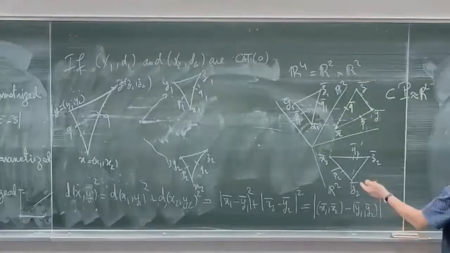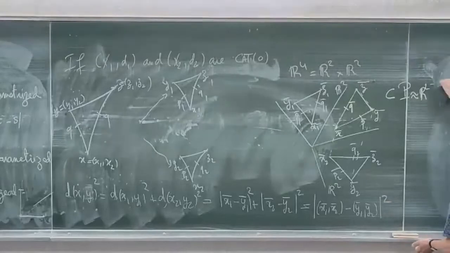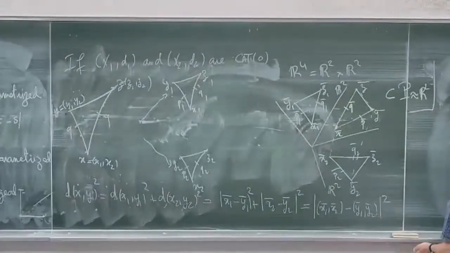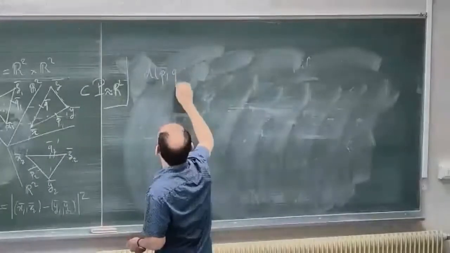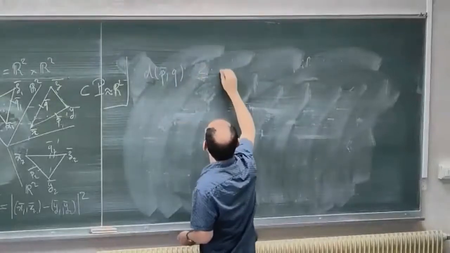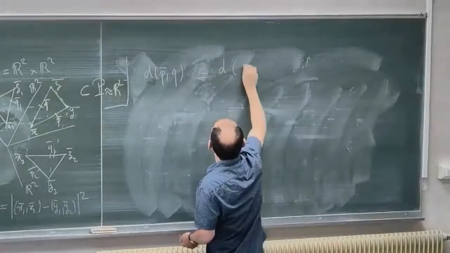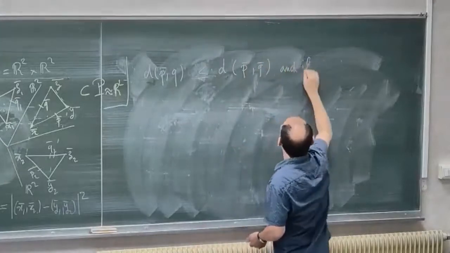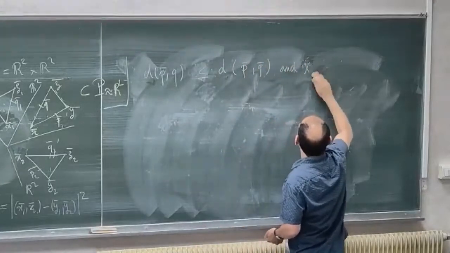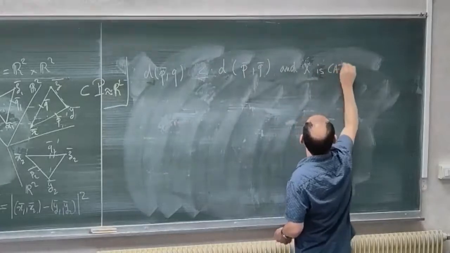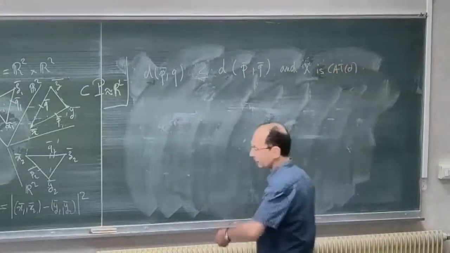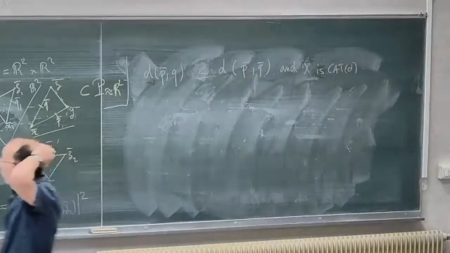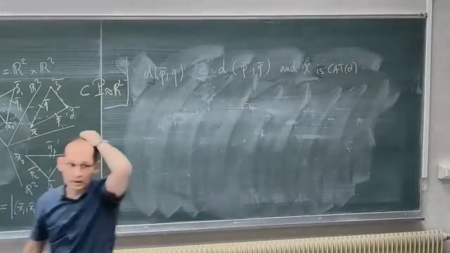Right, so it's just pictures, quite easy to see. Okay, so we have that the distance between P and Q is less than the distance between P bar and Q bar, and X is CAT(0). So this was for K equal to 0.